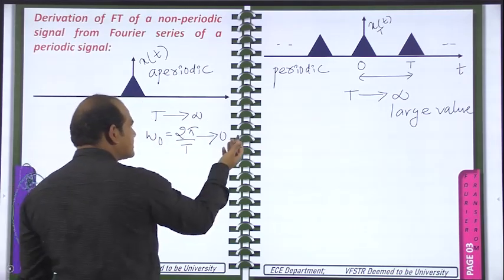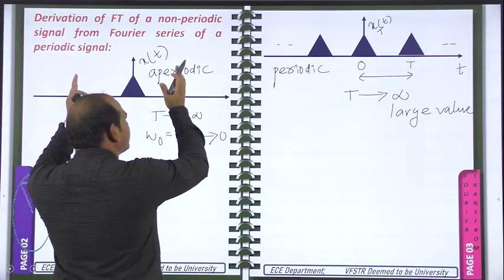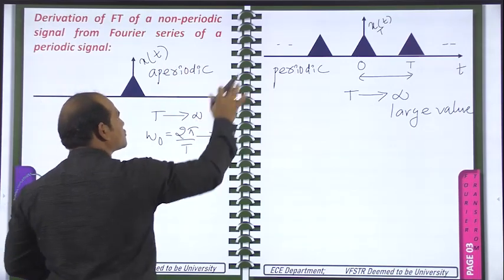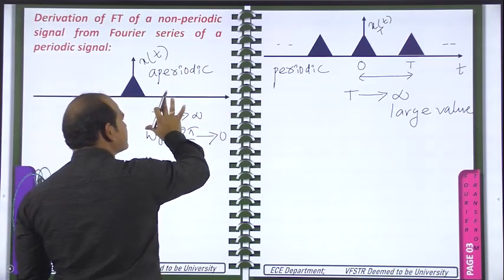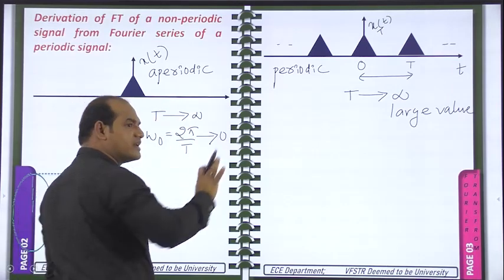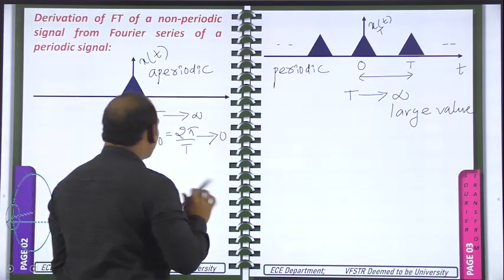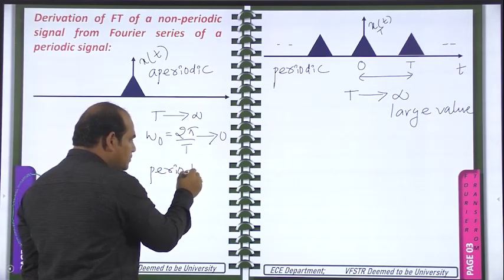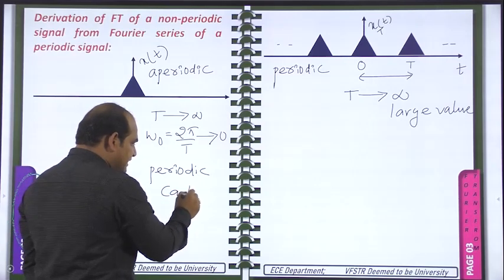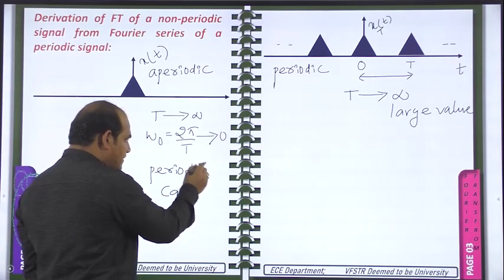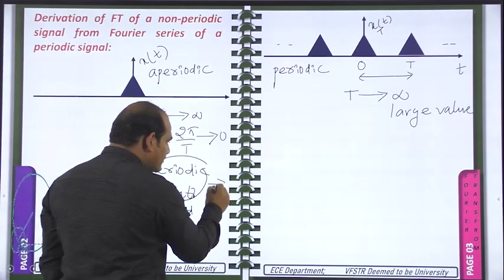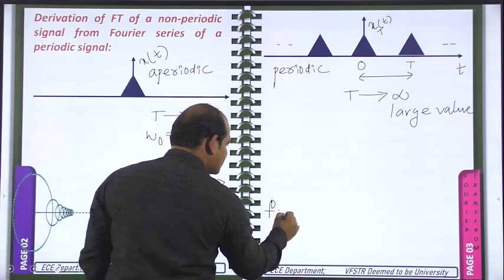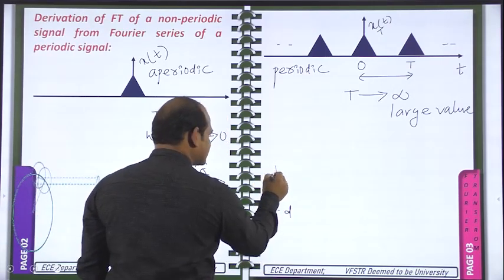So in the Fourier series, you can also think of it as a periodic signal with capital T tending to infinity. You can visualize it like that. It is also a periodic signal where we have taken the time period tending to a very large value. Now in the Fourier series we generally take a periodic continuous signal in the time domain. In the frequency domain, what is happening? In the frequency domain we got the spectrum, and that spectrum is a discrete spectrum.